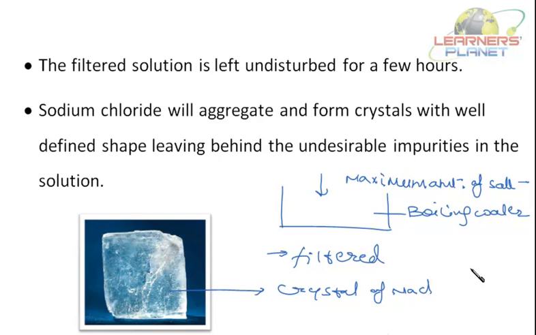Just remember one thing, in physical change, no new substance is formed. In chemical change, a new substance is formed. In physical change, there is change in size, shape of the object. Whereas in chemical change, there is change in the chemical properties of the object. Right?